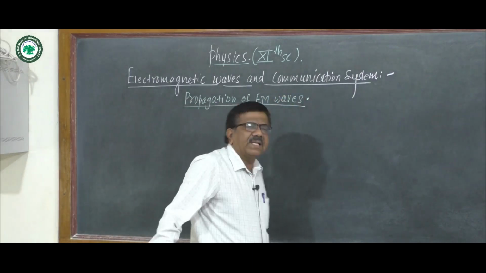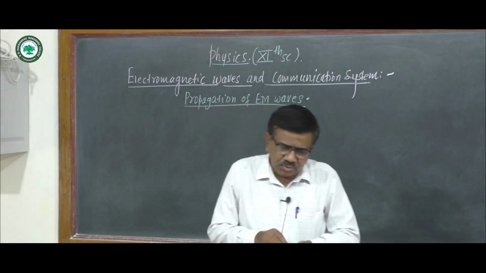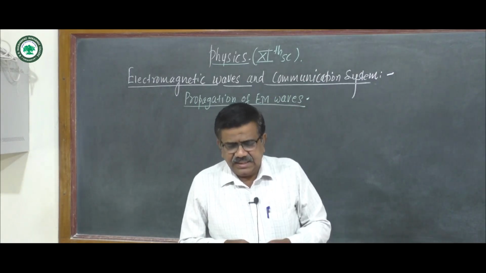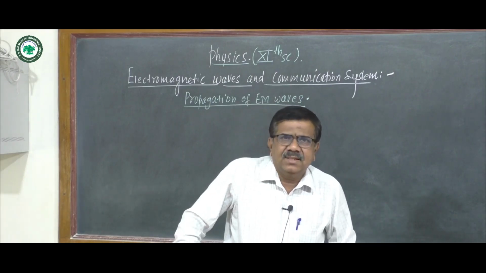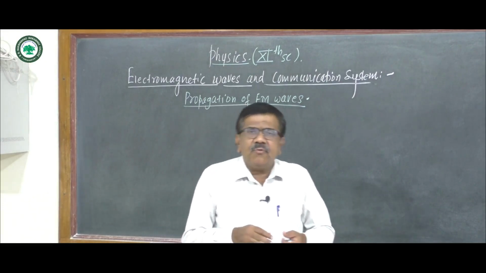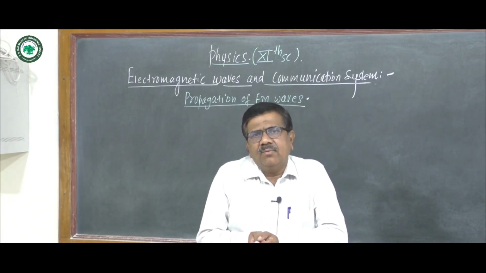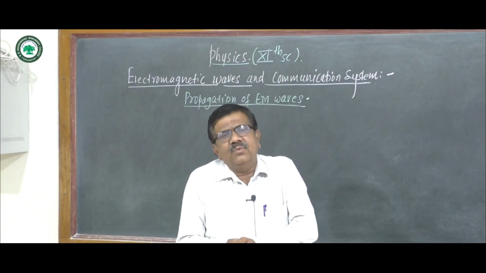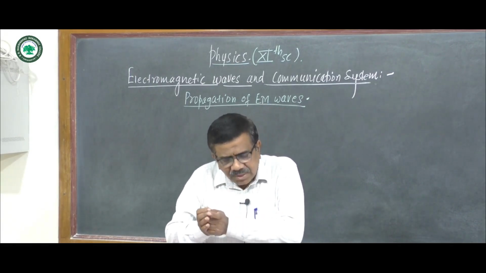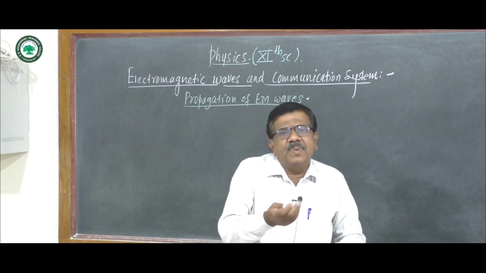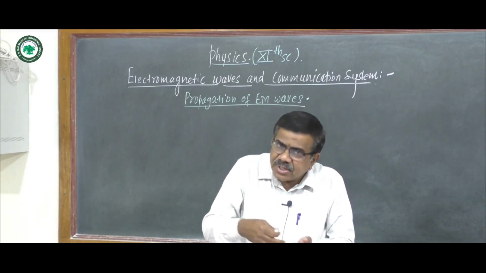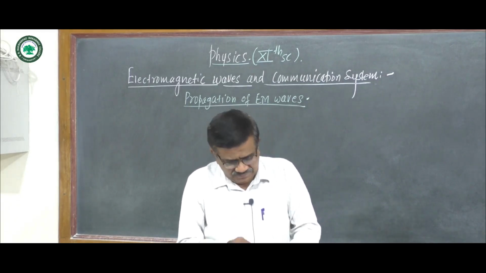How do electromagnetic waves propagate through the atmosphere? Generally, radio waves in that spectrum are useful for transmission of information from one place to another without the help of wires or a material medium between the two places. We use the radio waves. This communication is wireless communication.